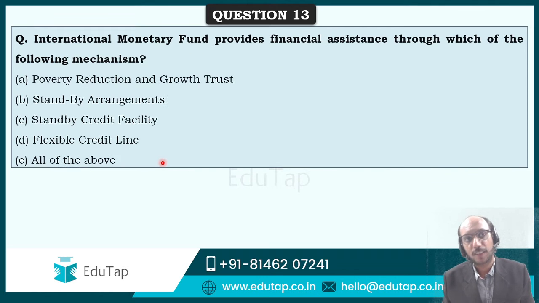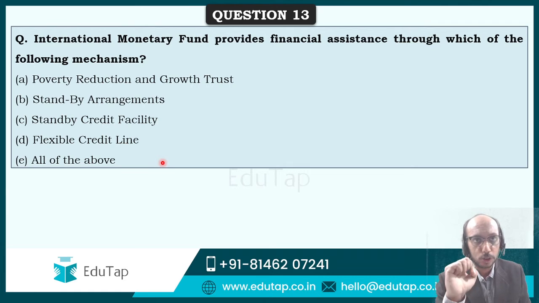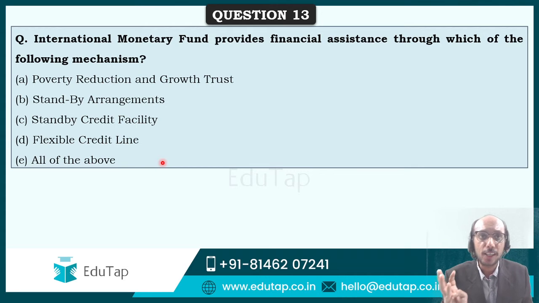Moving ahead to question number 13, and again this is a very important question that will help you develop a very detailed understanding of what IMF does. International Monetary Fund provides financial assistance through which of the following mechanisms? If you know the answer, then you should answer. If you don't know the answer to this question, please don't answer. Please skip the question. Poverty Reduction and Growth Trust, standby arrangements, standby credit facility, flexible credit line, all of the above.